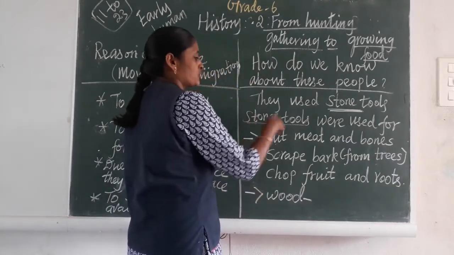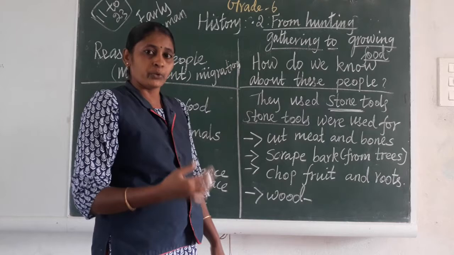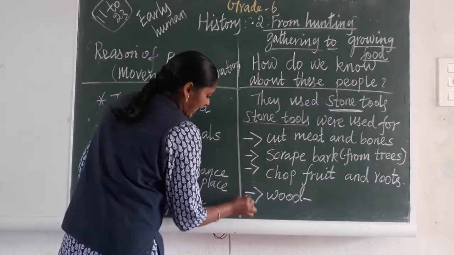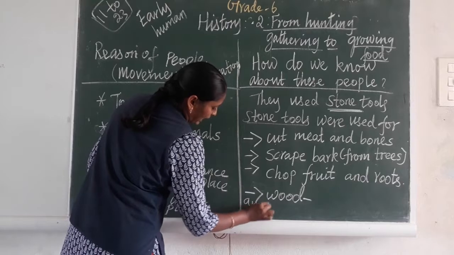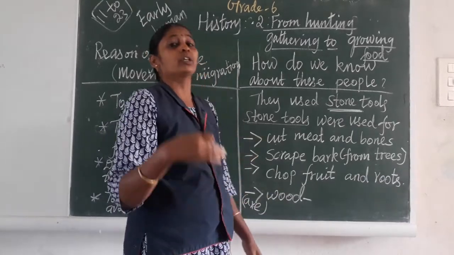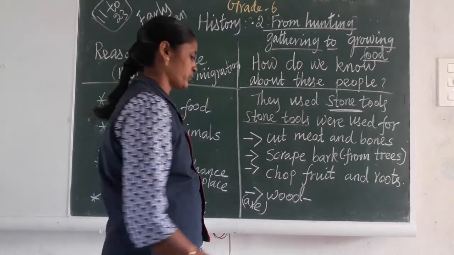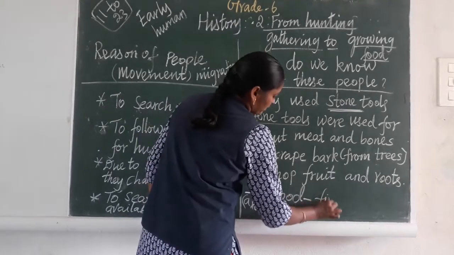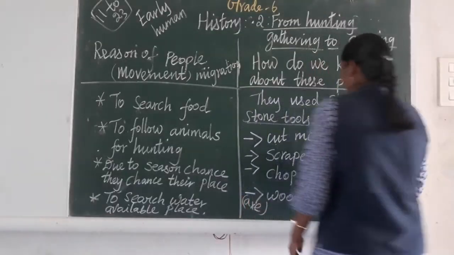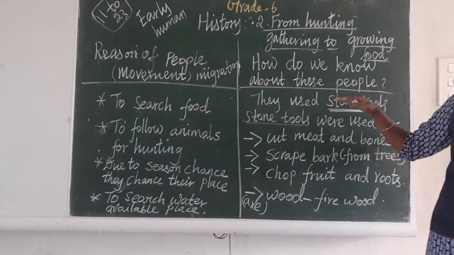They attach these stone tools to bones, animal bones, and they use that stone tool as an axe. With the help of that axe, they cut wood and make the wood into firewood. With the help of firewood, they started to cook. So these are the uses of stone tools.